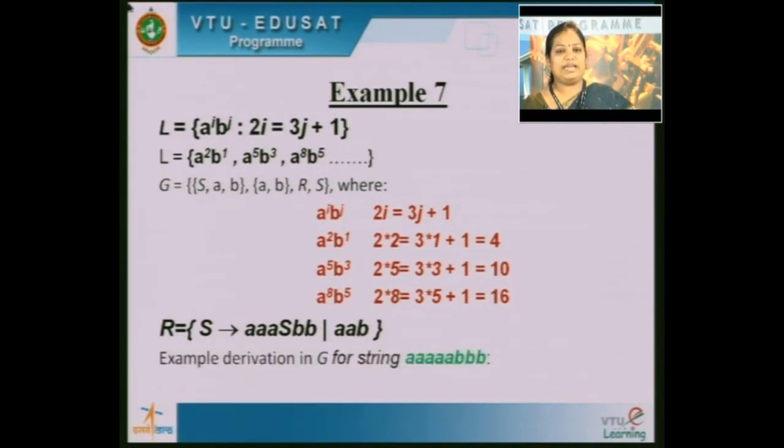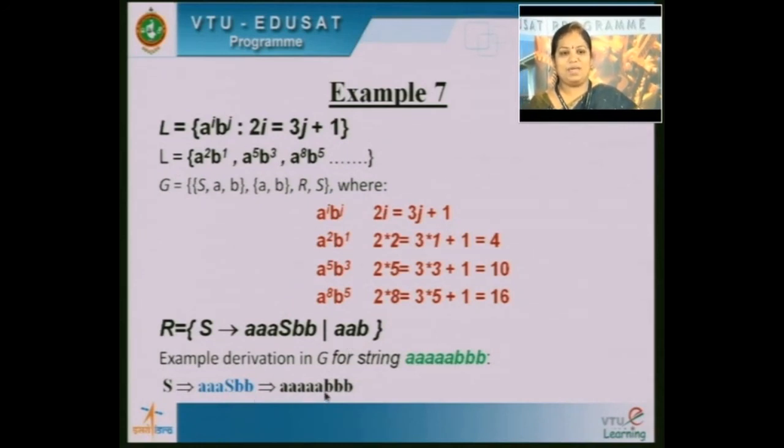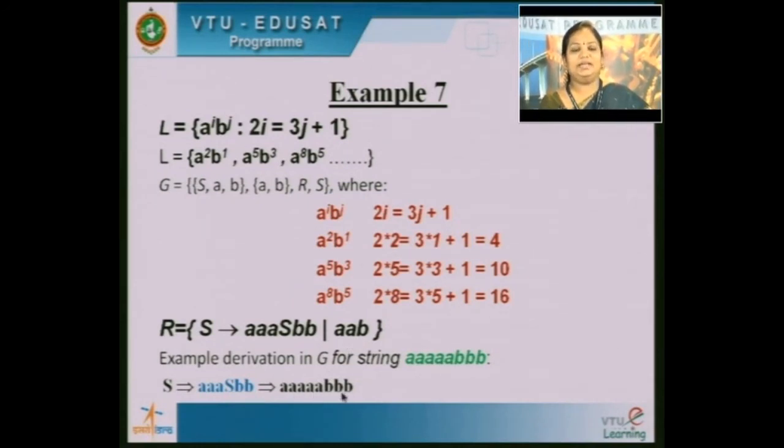So, when we go for deriving a string, say suppose I go for deriving 5 A's and 3 B's. First, what you will do: S tends to, apply the first rule, 3 A's S 2 B's. Now, if I substitute S as aab, I will get 5 A's and 3 B's.